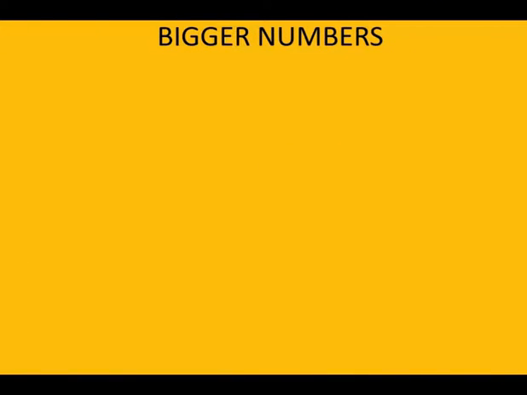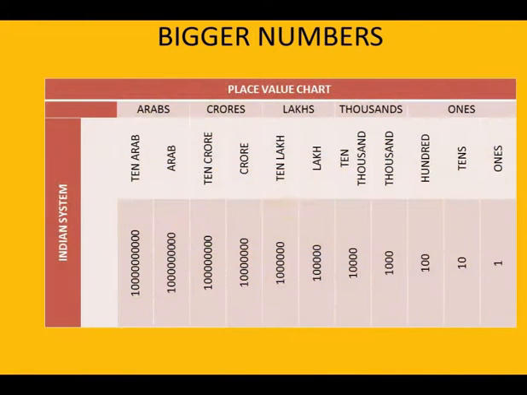So here come bigger numbers, and the first chart I have placed in front of you is the Indian system of place value chart. Here is how we count the numbers: we start from ones, tens, hundreds, then thousands, 10,000, lakh, 10 lakh, crore, 10 crore, arab and 10 arabs. In this way we can categorize the digits of the given number, count the number, and write the number name.